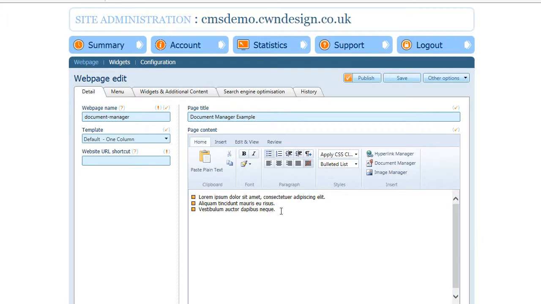So what I'm going to want to do is first of all select the text that is going to become the link through to that document, because we're not actually inserting the document into the page itself, we're just linking to it as an external resource.